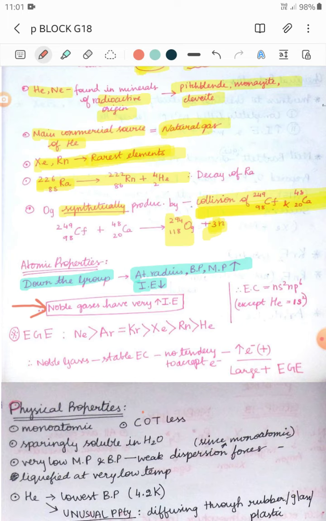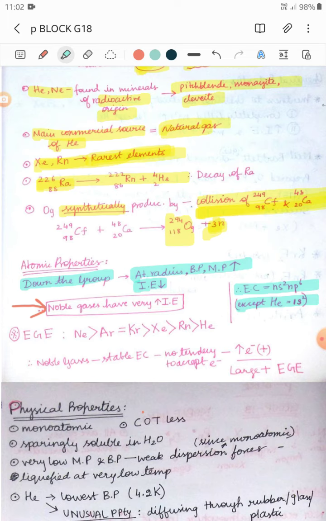Then, their electronic configuration is ns2 np6, except helium, for which it is 1s2. For helium it is 1s2, whereas for the other noble gases it is ns2 np6. This is a fully filled electronic configuration, a completely filled outer shell.